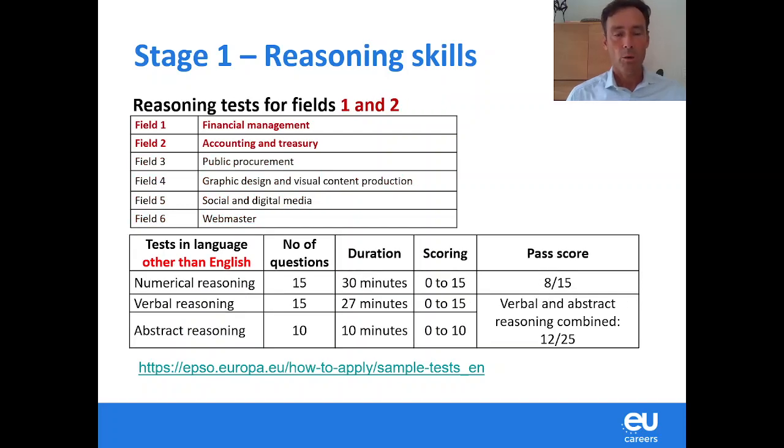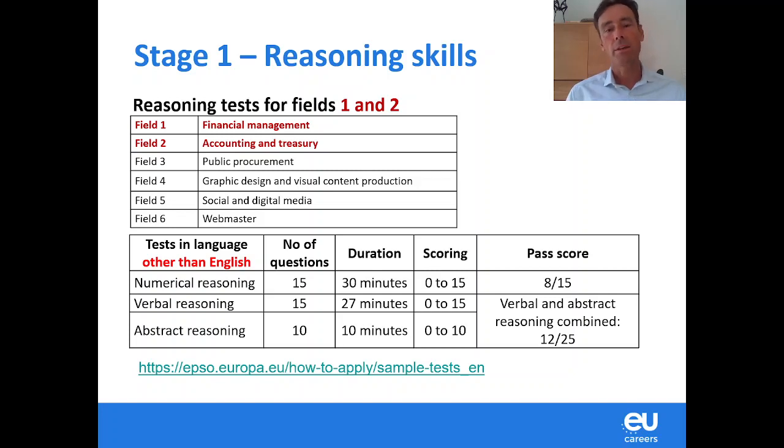What is the difference about for fields 1 and 2, so financial management and accounting and treasury? There are, as usual, 3 tests to sit: numerical reasoning, verbal reasoning, and abstract reasoning. And for these 2 fields, the numerical reasoning is separate from the 2 others.